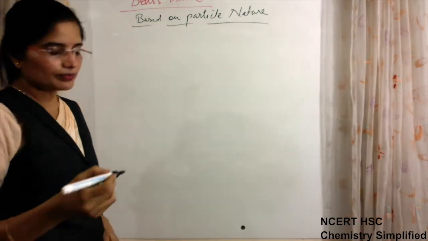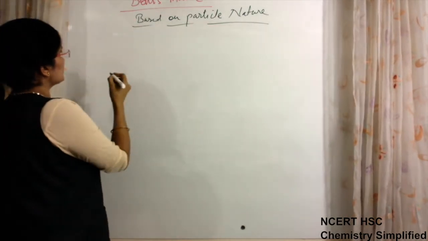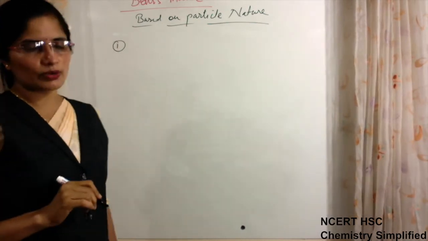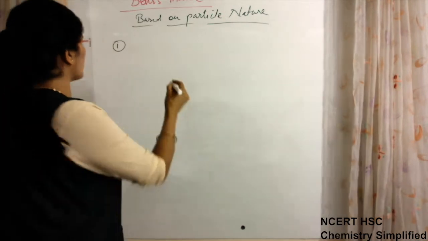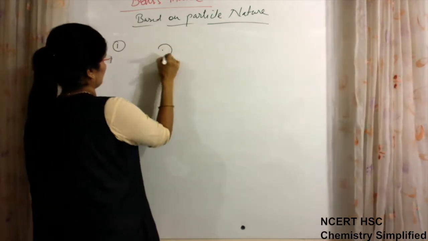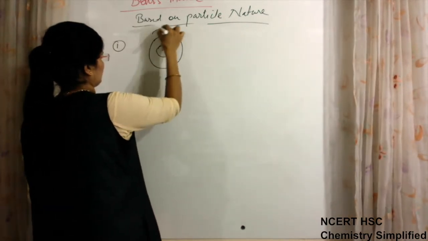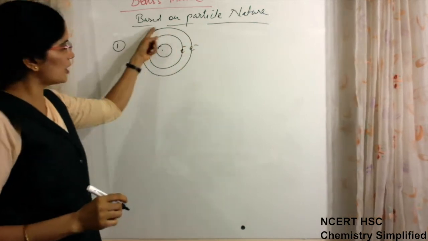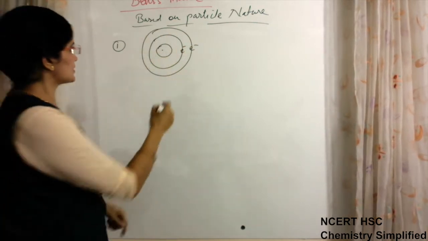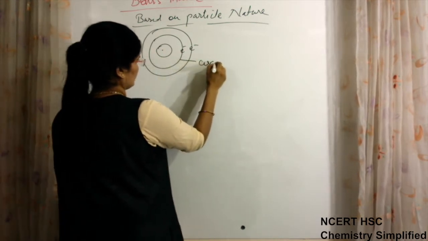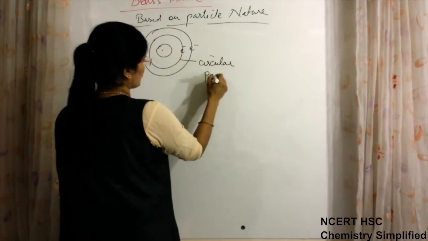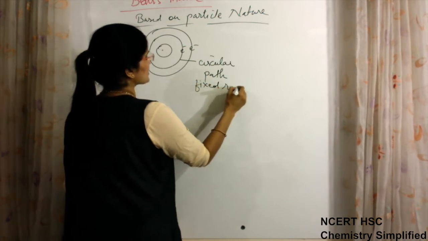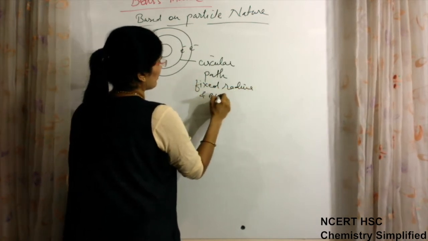What were the main points of Bohr's model? This we will discuss. The first point of Bohr's model was that electrons move around the nucleus in circular paths of fixed radius and energy.